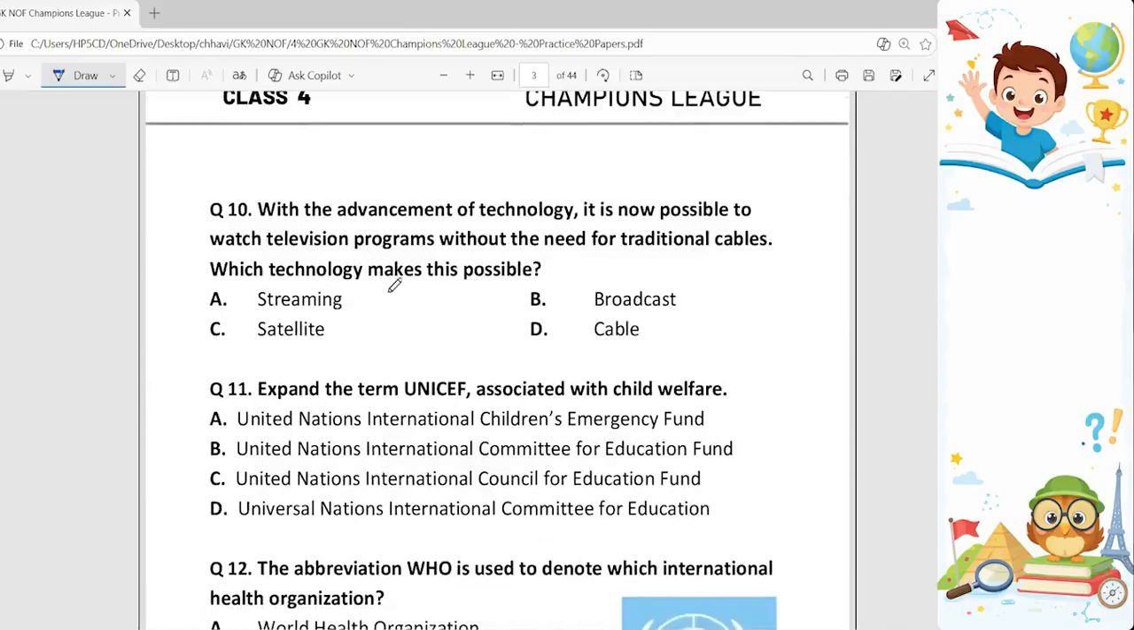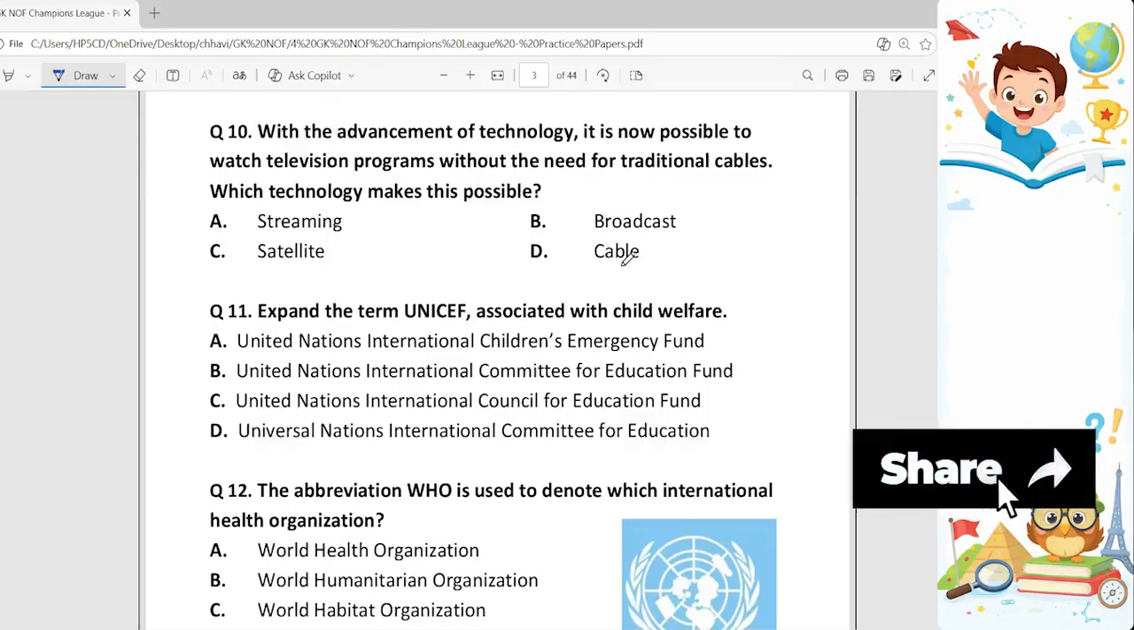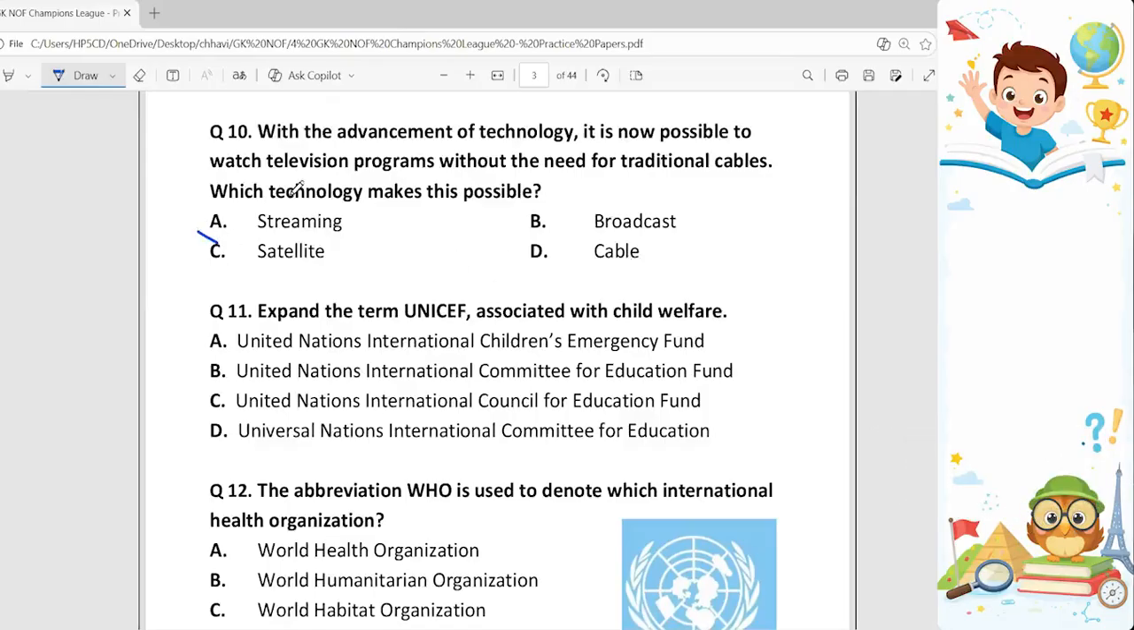10th question. With the advancement of technology, it is now possible to watch television programs without the need for traditional cables. Which technology makes this possible? Options are A, streaming, B, broadcast, C, satellite, and D, cable. So here our correct answer is option A, streaming, because streaming allows for continuous transmission of audio and video data over the internet, which makes it possible to watch television programs.